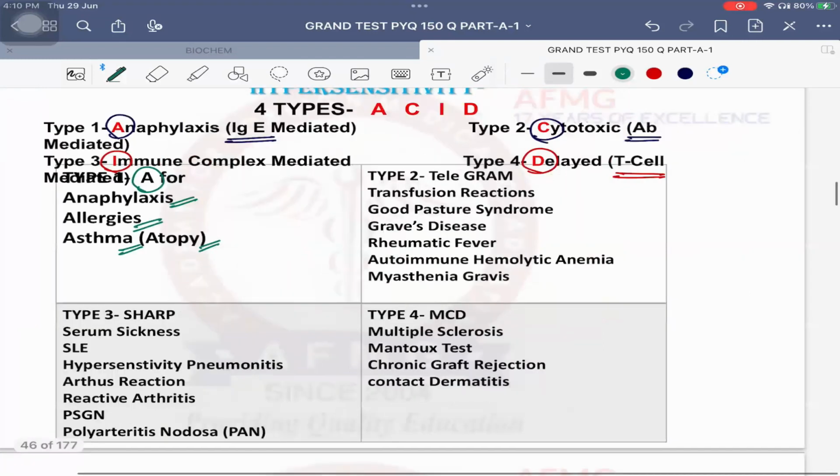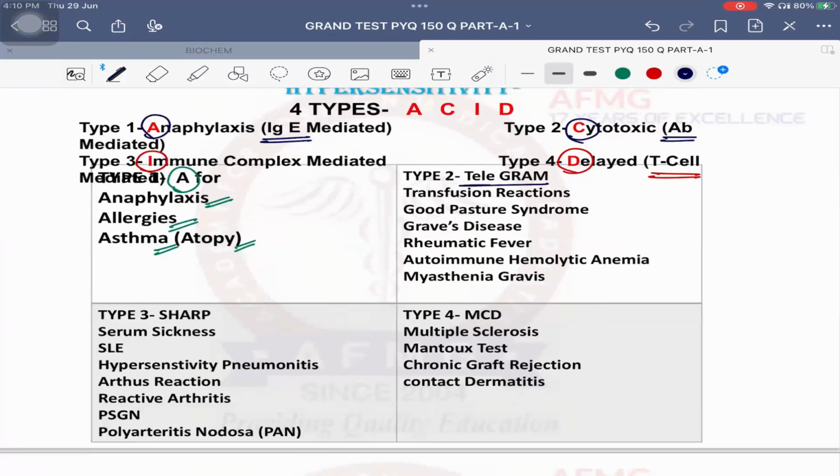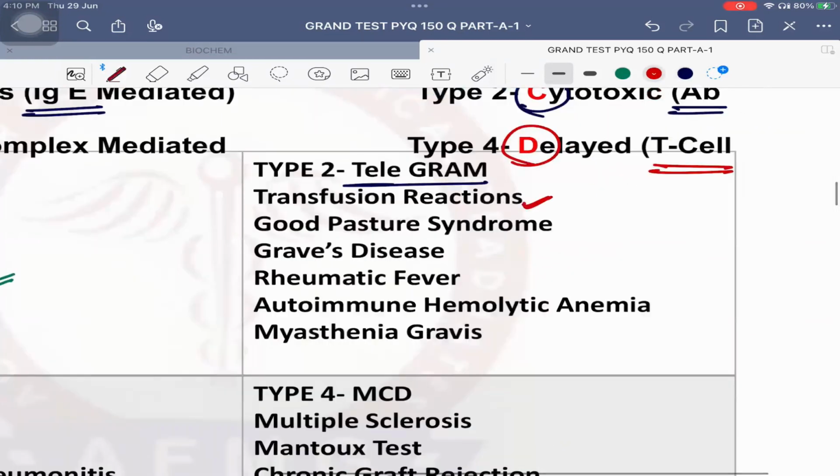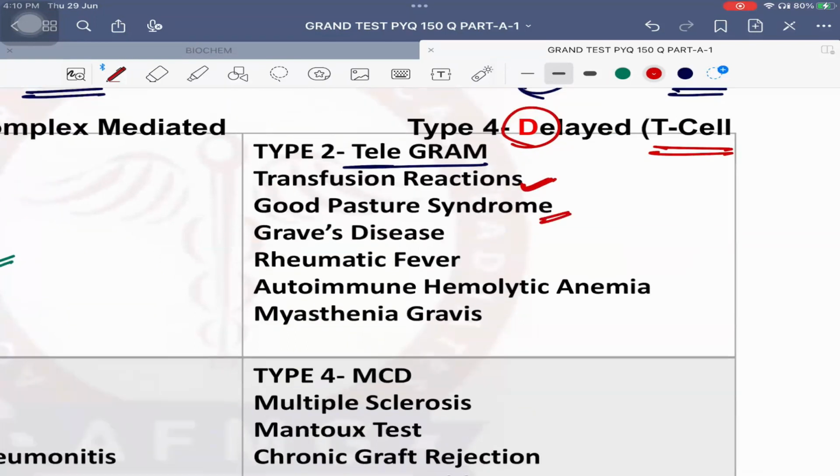Next is type 2. Type 2 के लिए the mnemonic is TELEGRAM. T stands for transfusion reactions, usually mismatched blood transfusion or ABO incompatibility. मैंने बताया था सर्जरी में type 2 और type 1 दोनों होता है, but more important is type 2 because antibodies are formed. Okay, so transfusion reactions. Then G stands for Goodpasture syndrome, that is anti-glomerular basement membrane antibodies are formed. Very important classical keyword है. Anti-GBM जैसे ही दिखता है question में, answer can be directly Goodpasture. ठीक है. Next is G for Graves disease also.